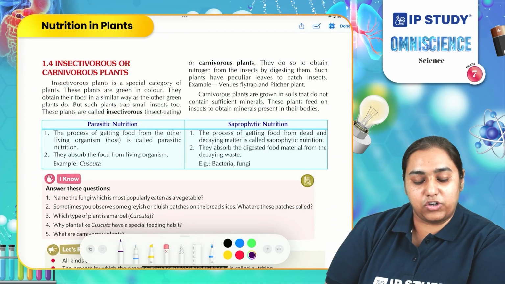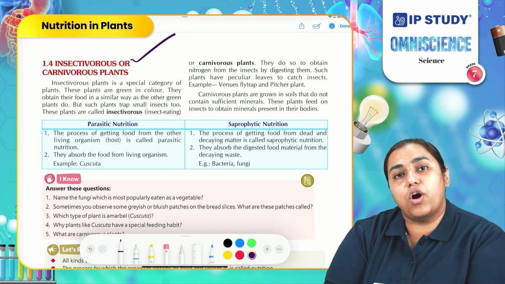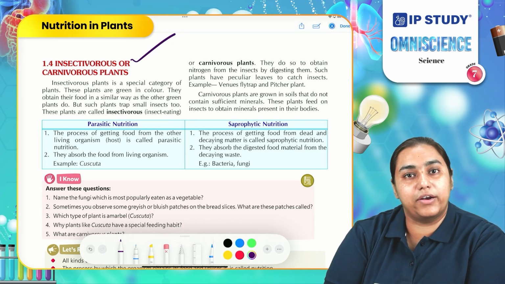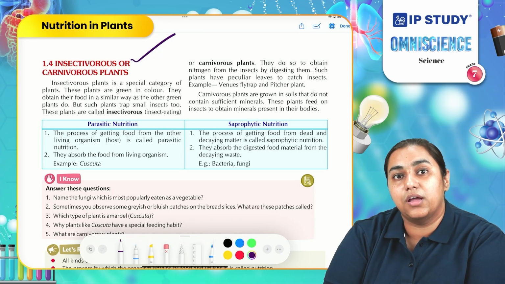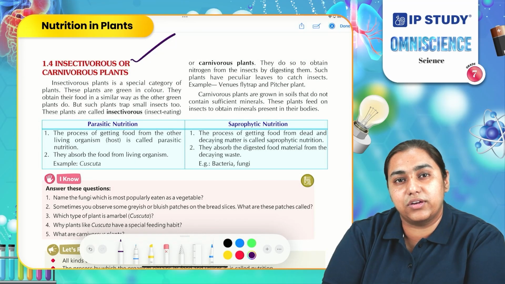Let us now take the topic called insectivorous or carnivorous plants. So what is carnivores? You already know that carnivores are the organisms which depend on other animals for their food directly or indirectly. Similarly, there are certain plants which are also dependent on another organism. They are known as carnivorous as well as insectivorous plants.